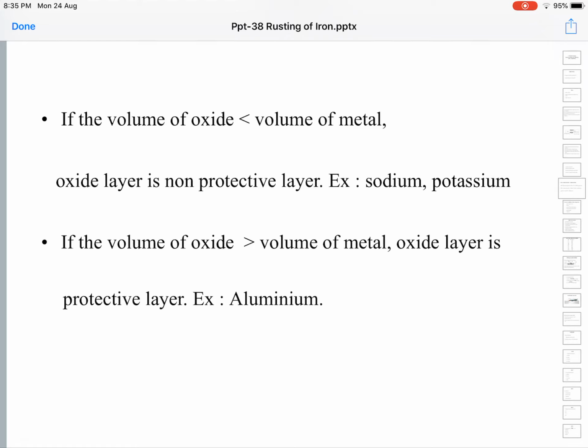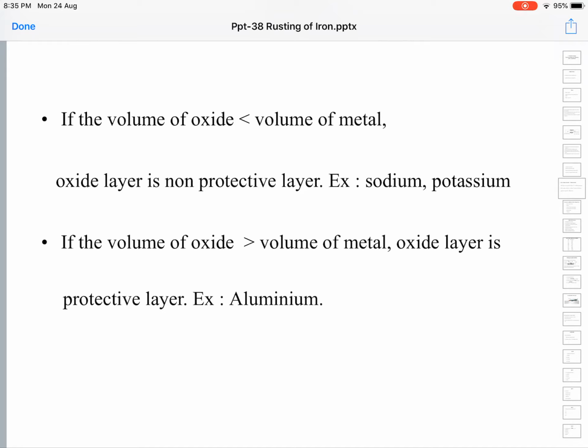In the case of aluminium, as I mentioned in the earlier lectures, whenever aluminium is exposed to air, its surface interacts with the oxygen present in the air and forms a thick layer of aluminum oxide. This aluminum oxide acts as a protective layer and cuts off the contact of the environment with the underlying aluminum metal.